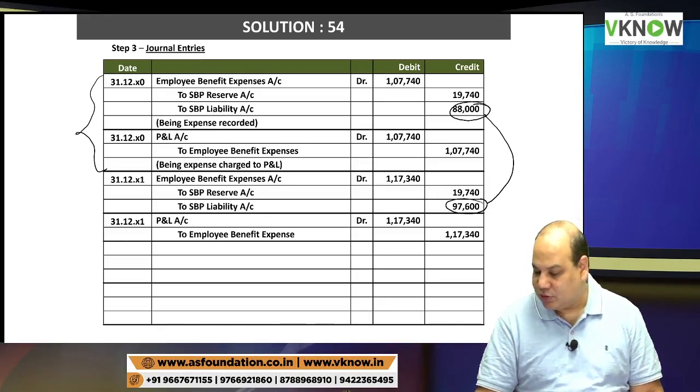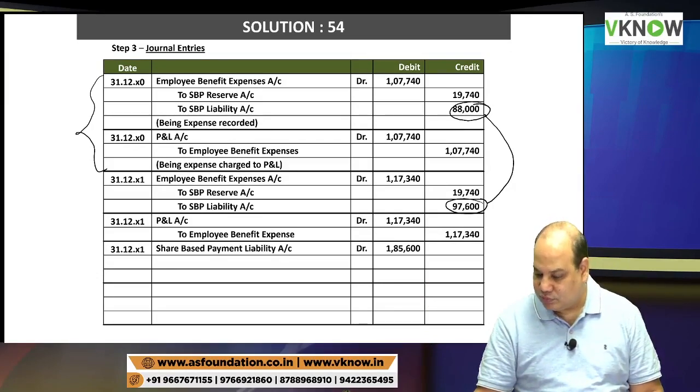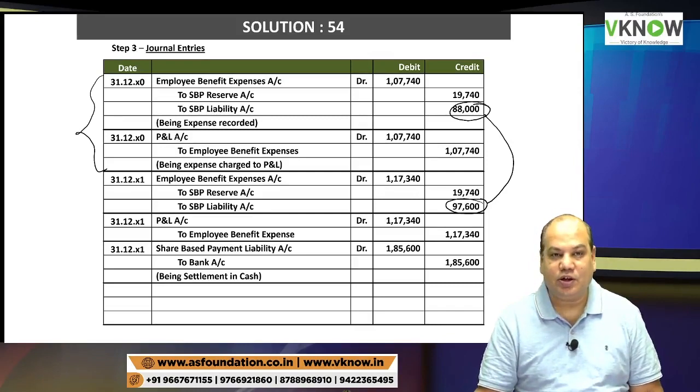Total of 88,000 plus 97,600, 185,600. If nothing is given, take that amount only and pay. To SBP liability account debit 185,600. Total amount payable is 185,600 if he opts for cash. To bank 185,600. Narration being settlement in cash.